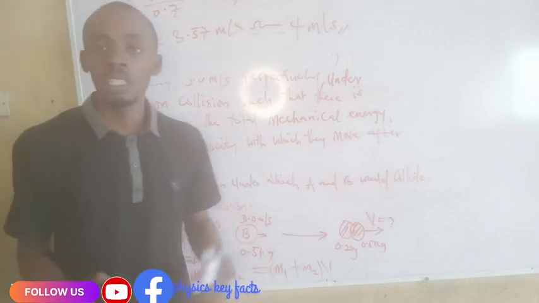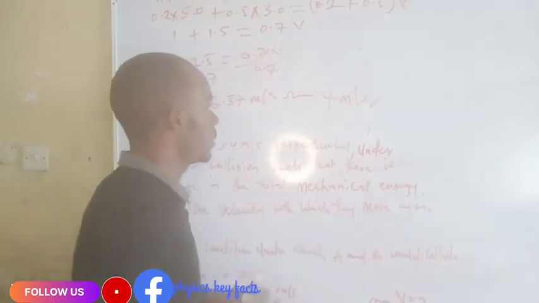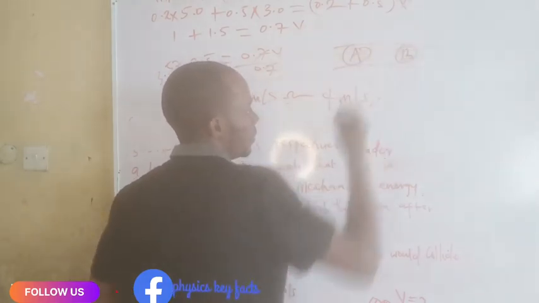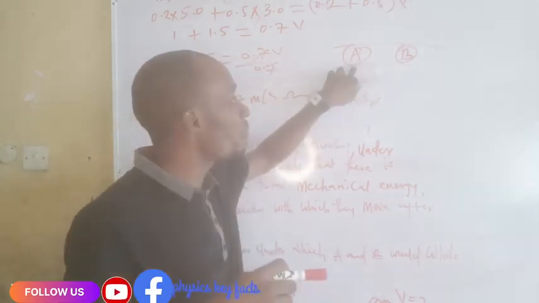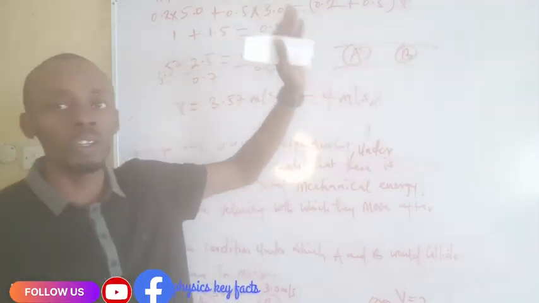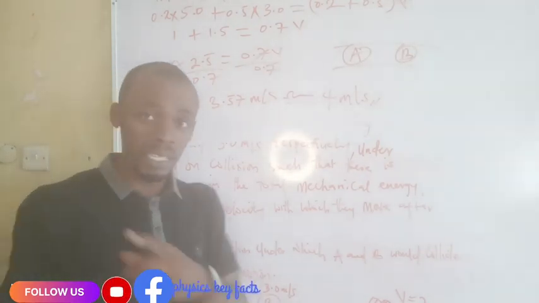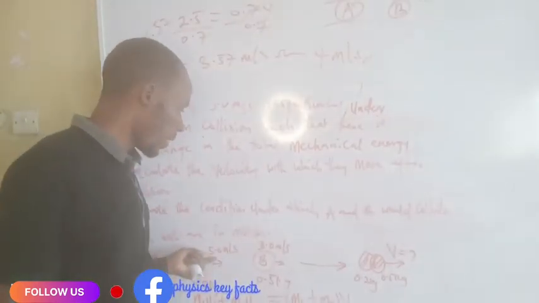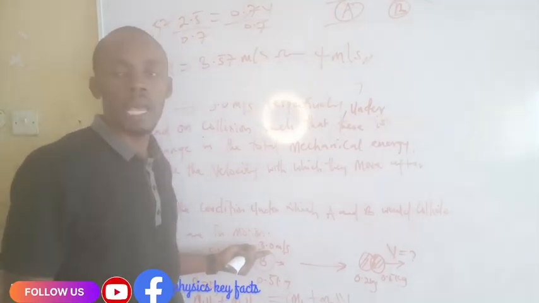The condition under which the two bodies will collide is simply that the velocity of A must be greater than the velocity of B. If you look at the question, you will find that the velocity of A, which is 5 meters per second, is indeed greater than the velocity of B, which is 3 meters per second.